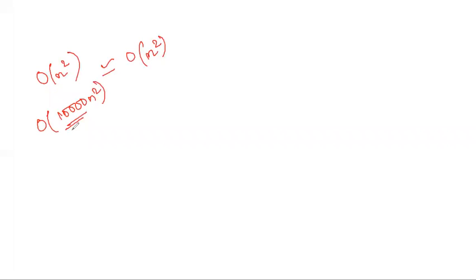Also, one classic problem is, suppose there is order of n square and there is order of 1000 n square. As per the big O notation, both algorithms have the same complexity, that is order of n square. Why? Because I ignore the constant.